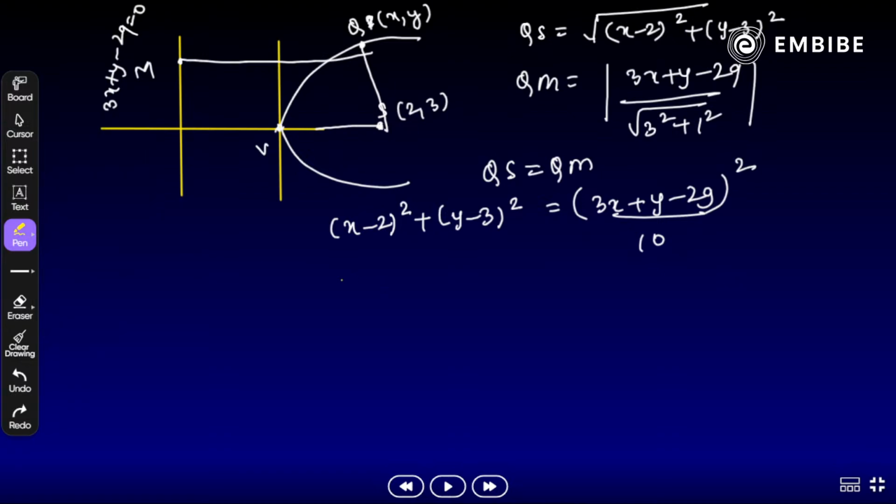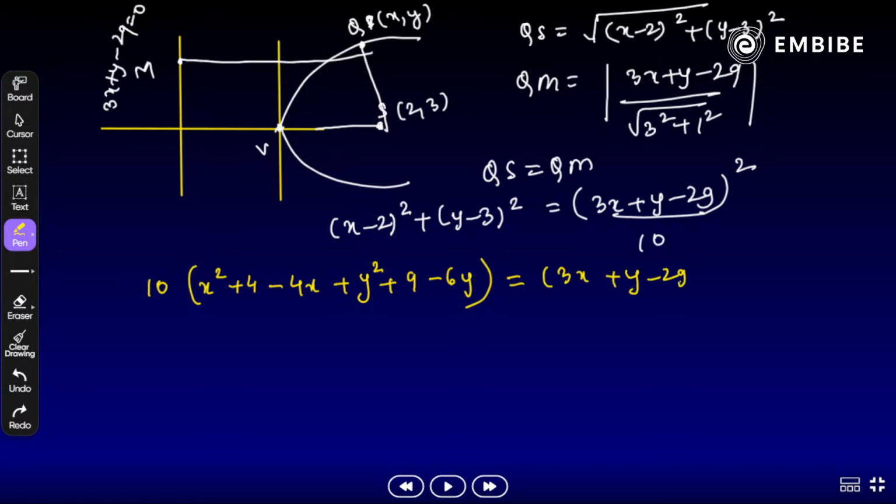We have to expand this bracket here: a square plus b square minus 2ab. Then again a square plus b square minus 2ab, and this whole quantity multiplied by 10, and on our right hand side we have to apply a plus b plus c whole square. We have a minus at last here, so just try to solve it, all of you, and try to find out the answer. You will need to do a little rough calculation.